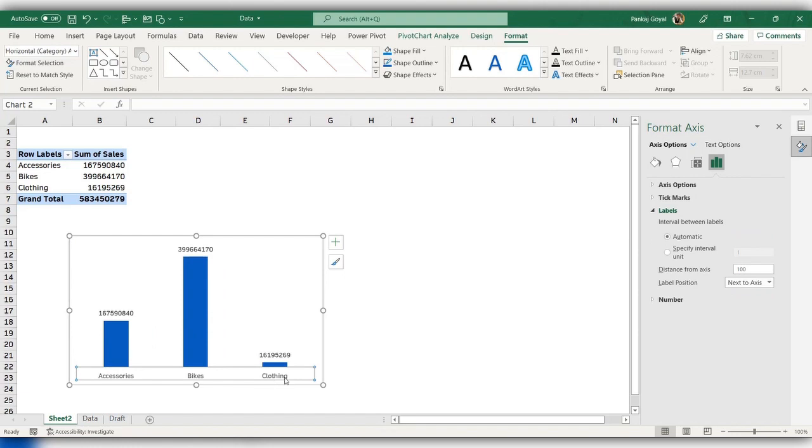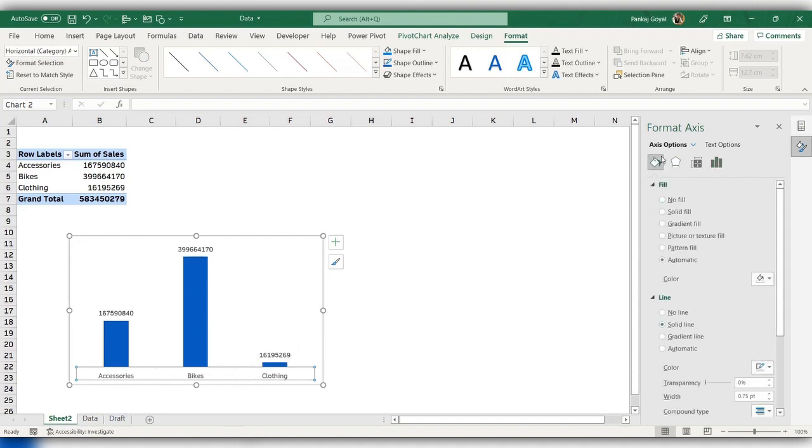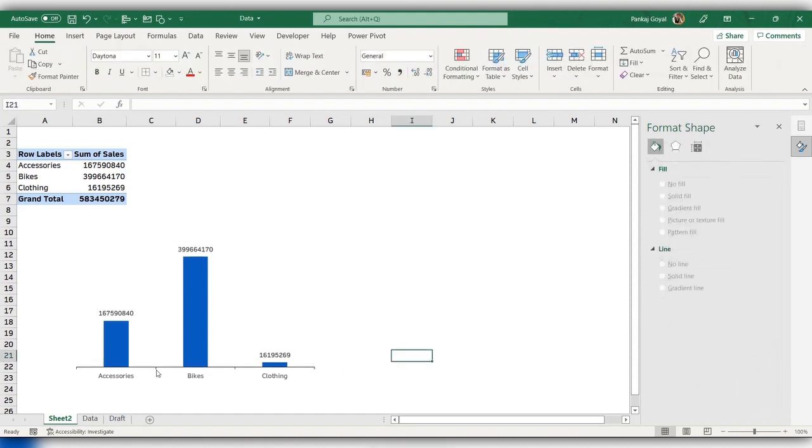Also for the x-axis, I can make some modifications, like I can enable the tick mark outside. So this basically gives me some marking on the outside of the line. This is not visible right now, so let me make the color darker. I'll go to this fill and line icon. Under line, I'll select the solid line and then change the color to black. So now you can see that the line has been made darker.